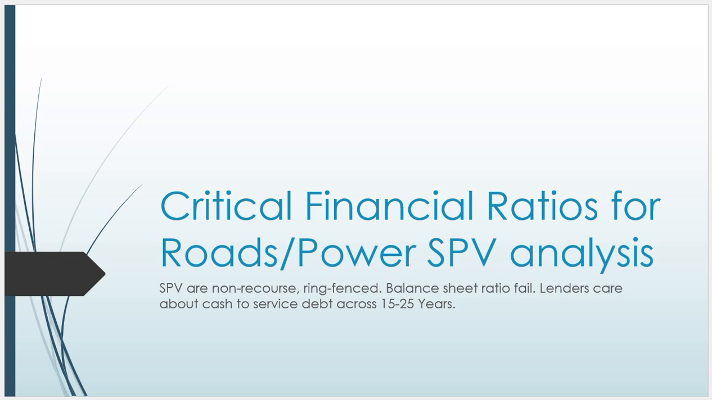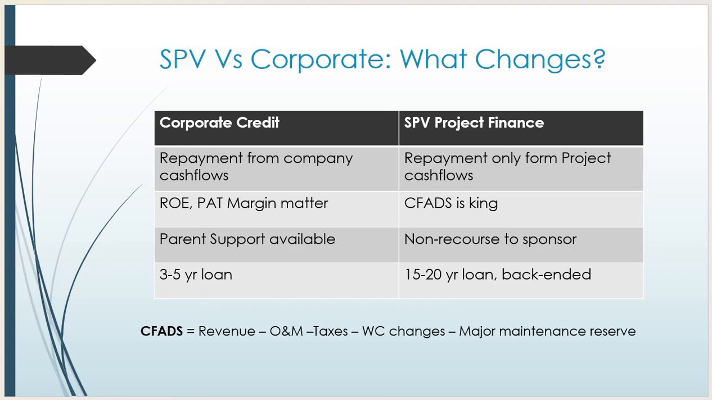So let's move on to the topic: what is a special purpose vehicle and its critical ratios for the road and power project? What is the difference between the special purpose vehicle and corporate credit? In corporate credit, repayment is from the company cash flow. We need to think about the balance sheet or the company cash flow account of that company and how it will work. We analyze that.